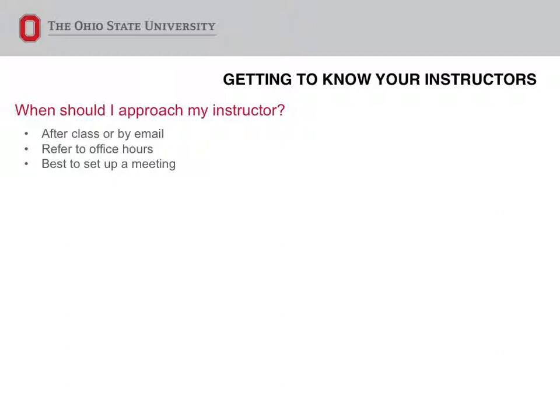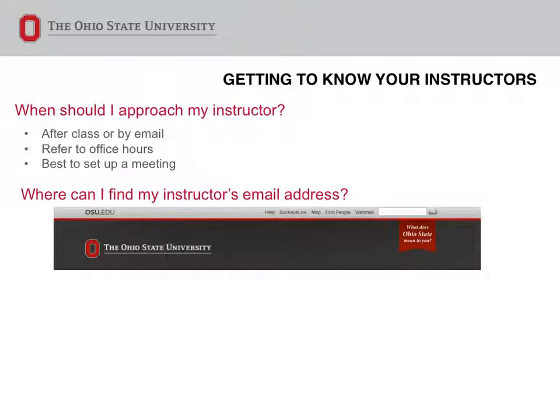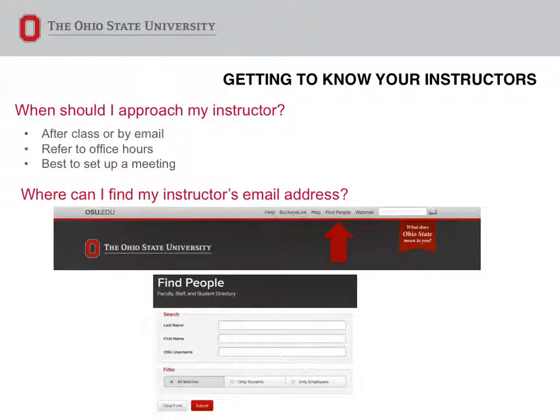It is always best to set up an appointment with your instructor to ensure that you have enough time to talk about everything you need to. You may want to speak with them after class or send them an email to set up an appointment. Your class syllabus should list the instructor's email and their office hours. Another way you can find an instructor's email is by using Find People, located on every OSU website in the top right corner. When you click on this link, you can enter any faculty, staff, or student's name, and it will generate their email address, phone number, and office number.